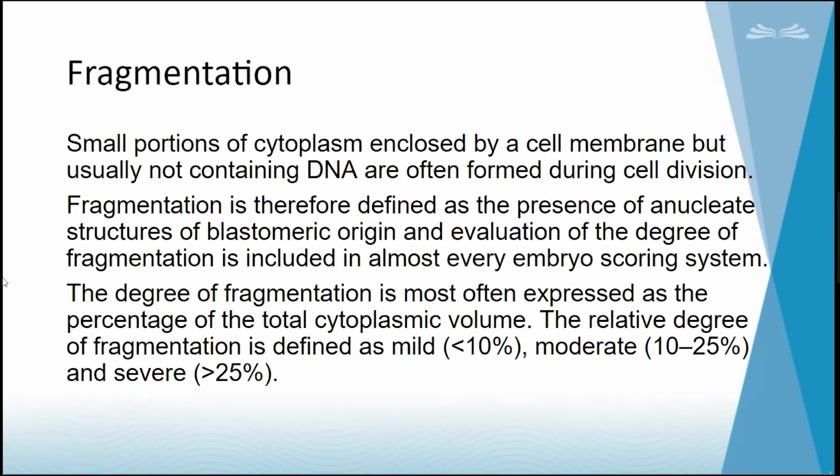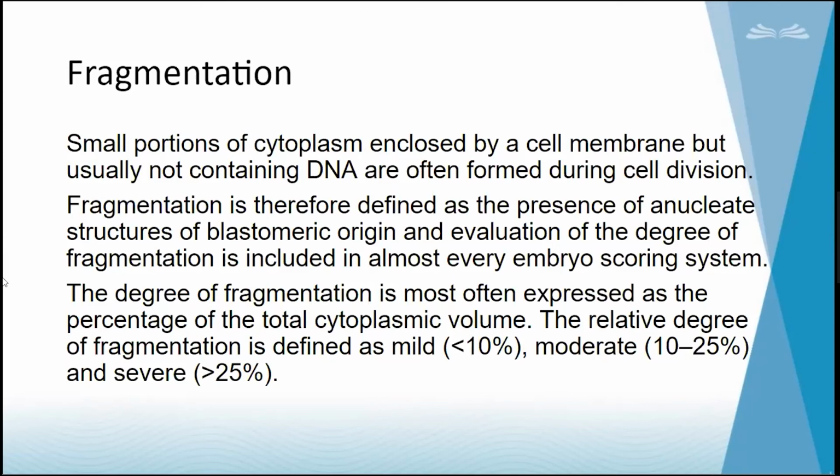So going on to fragmentation: when the cytoplasm is not equally divided, as I showed how the blastomeres should be, some fragments, some cytoplasmic components which do not contain any DNA, will be extruded outside, because they are not going to give any potential for the embryo to develop.